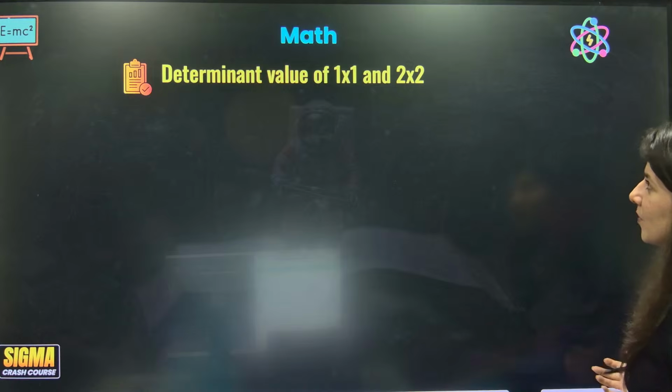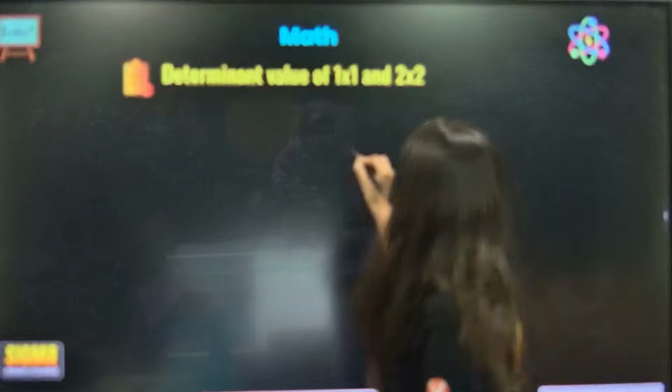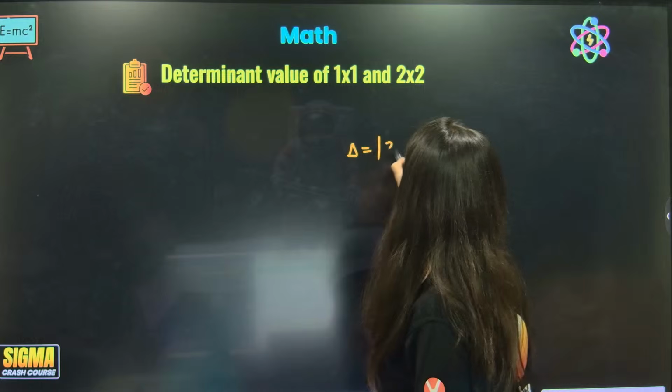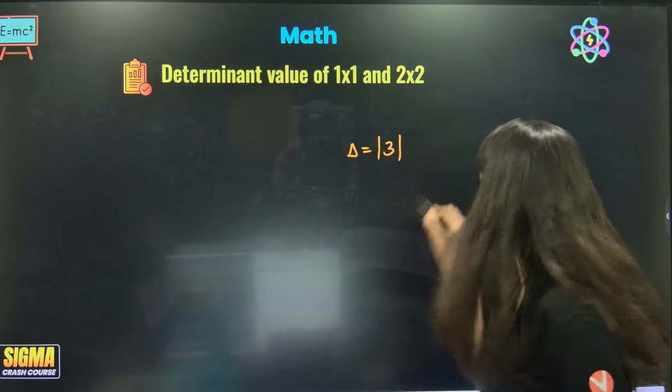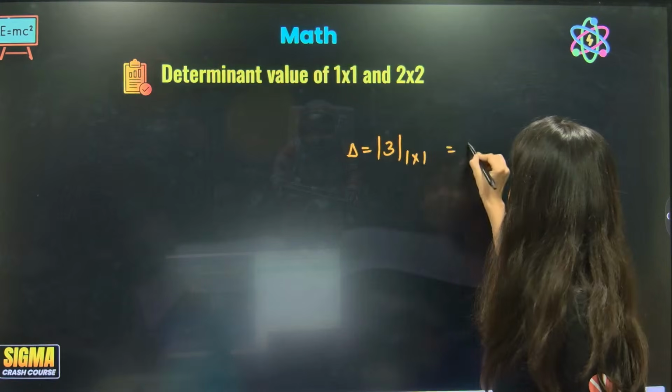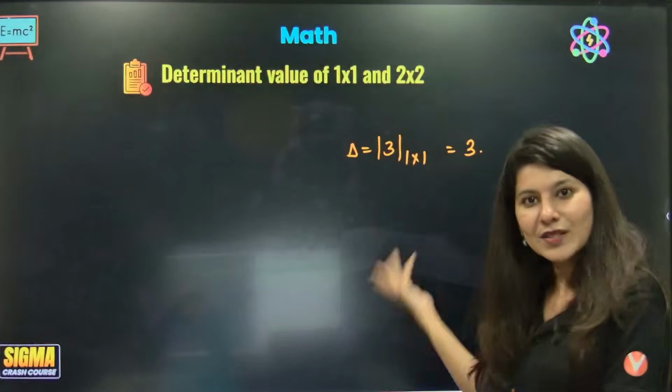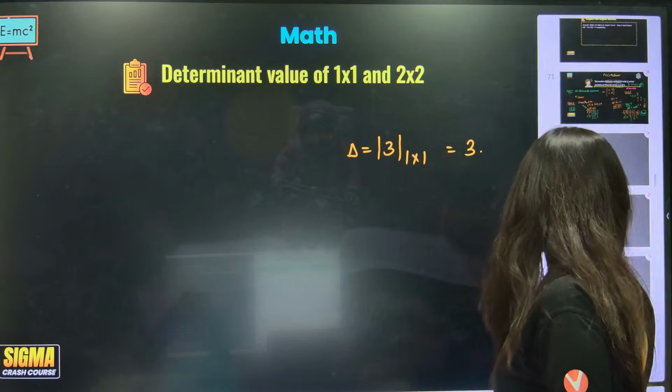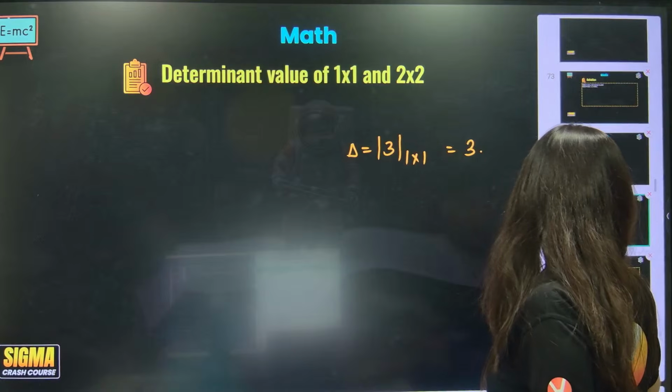Alright, now a 1 cross 1 determinant also exists. Suppose delta is this. This is not modulus. This is a determinant, 1 cross 1. So this is just 3. The value is only the determinant. 2 cross 2, I have just told you. Okay, right? So this is how a determinant is.